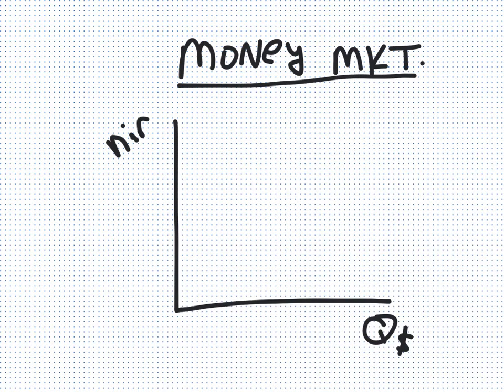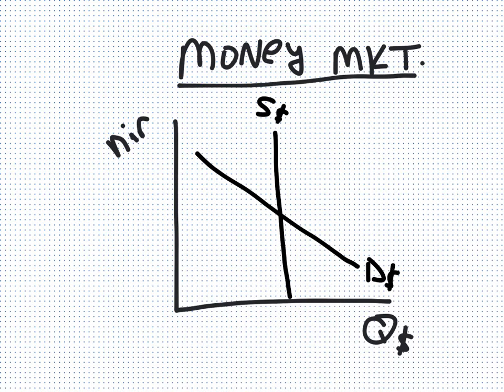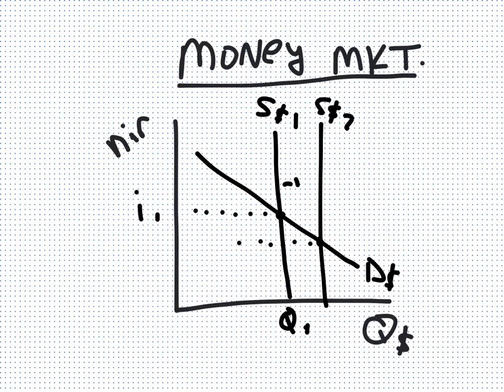So we look at the money market first, which pits the nominal interest rate, NIR, versus the quantity of money. The Fed sets the supply of money, so I'll start by drawing the market, supply and demand for money. And we have our equilibrium interest rate, I1, and our first quantity of money. The Fed is going to want to increase the money supply to lower interest rates and so there will be more money available.